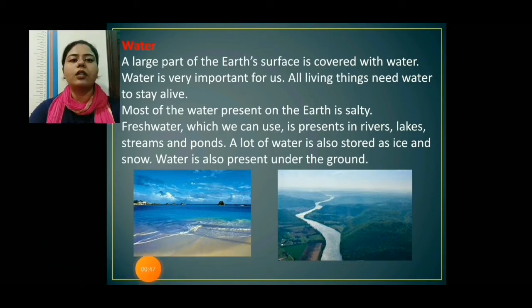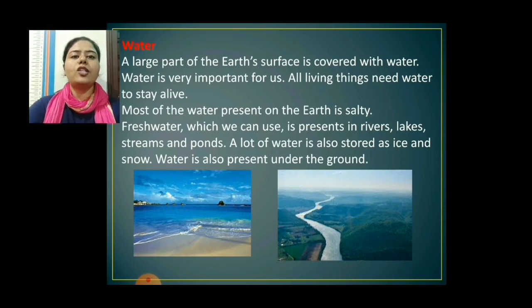Most of the water present on earth is salty. Fresh water which we can use is present in rivers, lakes, streams and ponds. A lot of water is also stored as ice and snow. Water is also present under the ground.